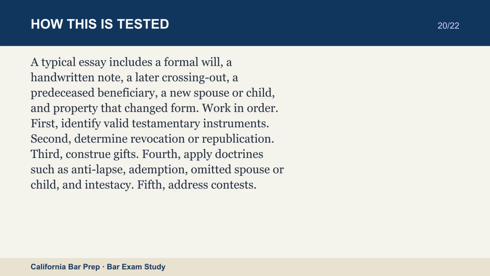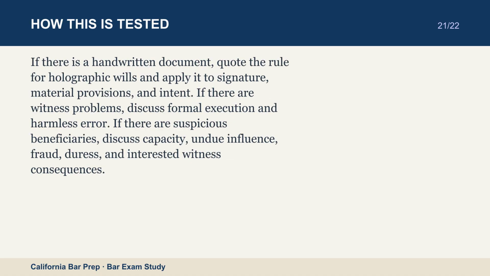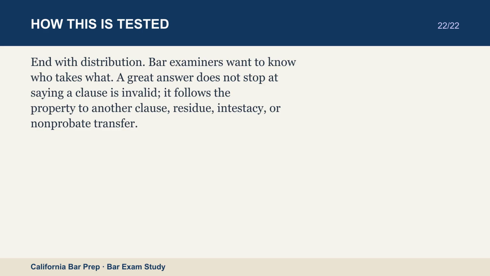Fifth, address contests. If there is a handwritten document, quote the rule for holographic wills and apply it to signature, material provisions, and intent. If there are witness problems, discuss formal execution and harmless error. If there are suspicious beneficiaries, discuss capacity, undue influence, fraud, duress, and interested witness consequences. End with distribution. Bar examiners want to know who takes what. A great answer does not stop at saying a clause is invalid. It follows the property to another clause, residue, intestacy, or non-probate transfer.